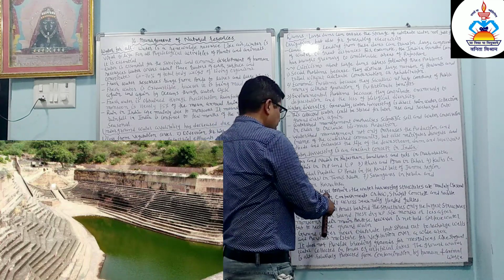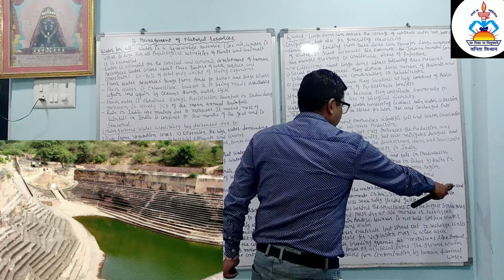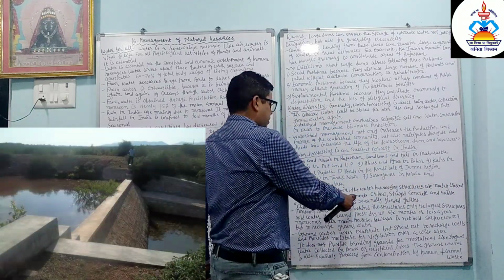In largely level terrain, the water harvesting structures are mainly crescent-shaped earthen embankments.